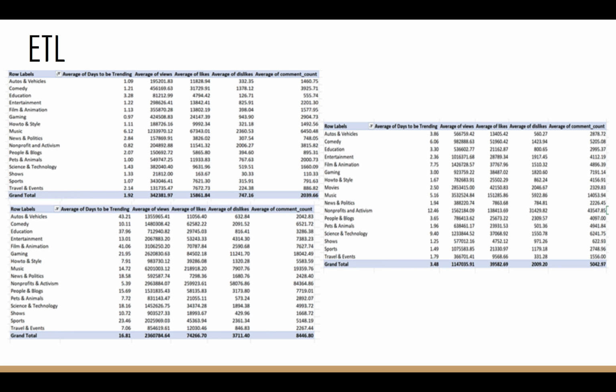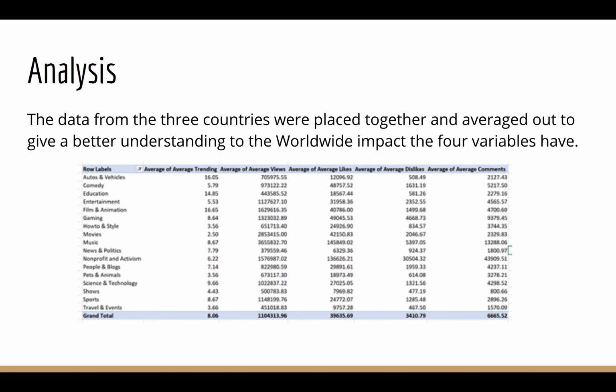The analysis started by isolating the averages for days trending, views, likes, dislikes, and comment count for each category for each country. It gives us a better insight into what sort of numbers the average trending videos have for each of their respective countries. As you can see here, the data was then averaged into one data set so as to give a better understanding of the worldwide impact that the 4 variables have.